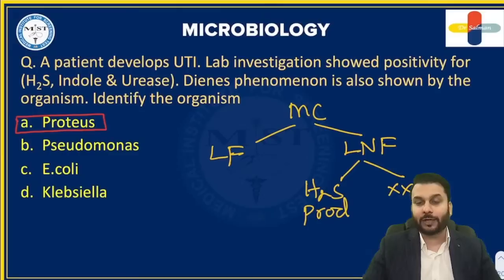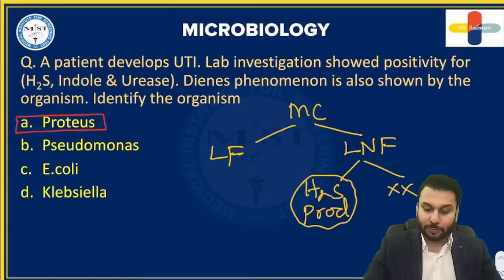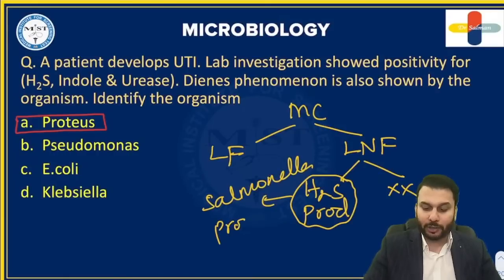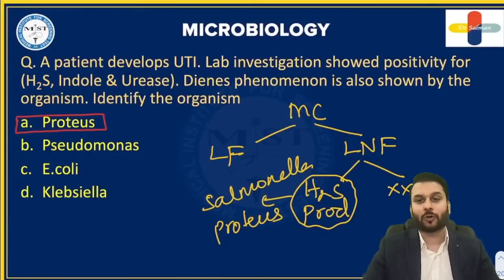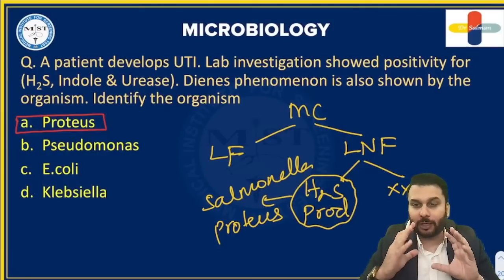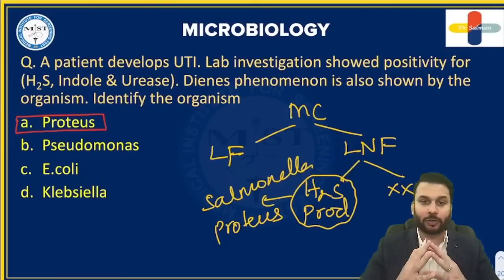Under H2S producing, we learned Salmonella and Proteus. These are motile and produce a gas called H2S, which imparts a black color precipitate. This is what you have to remember.